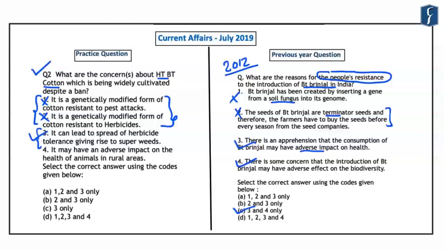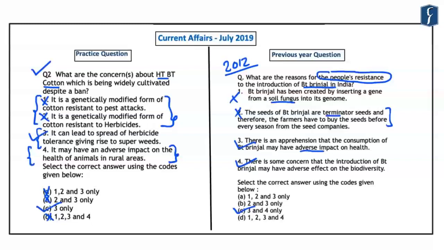Now, if you are able to identify that statements 1 and 2 are incorrect, you can again eliminate the options A, B and D. So the correct answer that comes out here is C, that is 3 only. So you notice that the fourth statement that was given in this question was redundant. That is because it is not known to be adversely impacting the health of animals in rural areas or anywhere else. Now, what is the takeaway from this question?